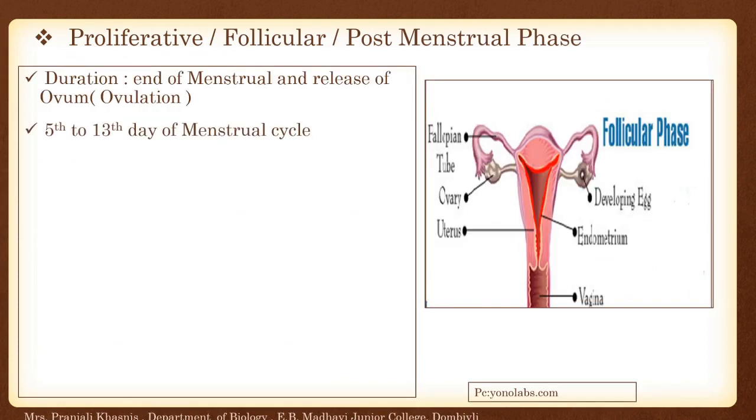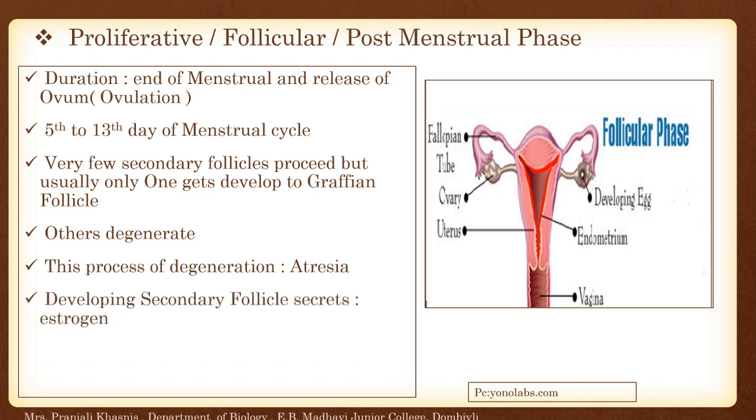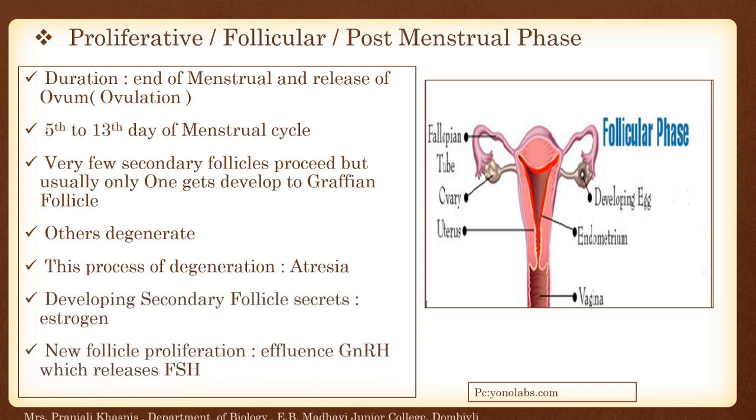Next is proliferative stage. As the name suggests, it helps in the proliferation of the follicles. So duration, end of menstrual and release of ovum, 5th to 13th day after menses. Very few secondary follicles proceed, but only one gets developed into Graafian follicle. Others degenerate, and this process of degeneration is called atresia. And developing secondary follicles secrete estrogen, while the new follicle proliferation is influenced under GnRH, which releases FSH hormone.